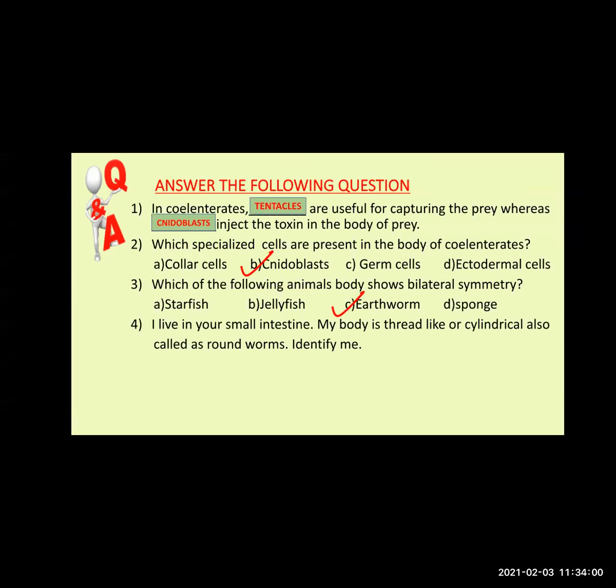Now this one, you have to identify, okay? I live in your small intestine. My body is thread-like or cylindrical, also called roundworms. Identify me. Ma'am, can I? Yes, only one student is answering, I think. Yes, sure, go forward. Aschelminthes. The phylum is Aschelminthes, and you can give an example also, Ascaris. They are also called intestinal worms. So the correct answer would be Ascaris belonging to the phylum Aschelminthes.